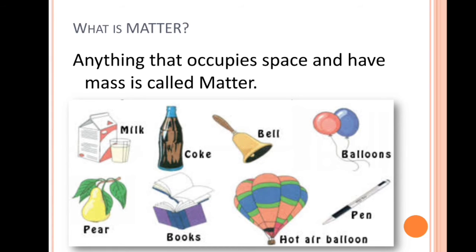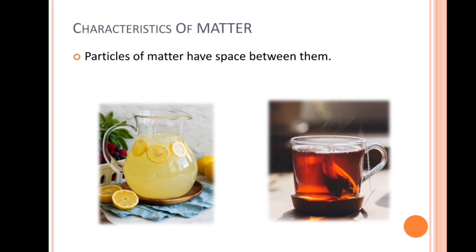Now let's know about the characteristics of matter. Particles of matter have space between them. Here, the lemonade. To make a lemonade, we mix the water, lemon juice, then sugar.